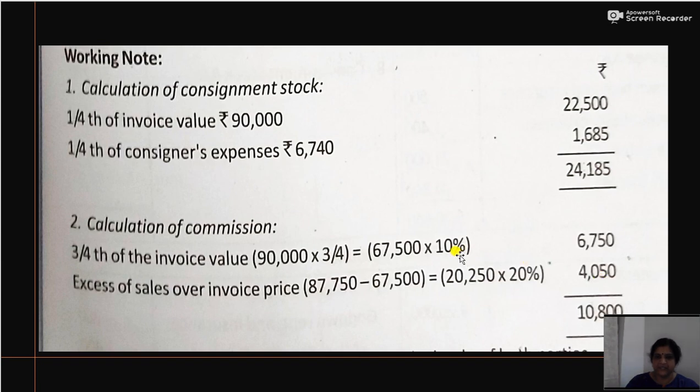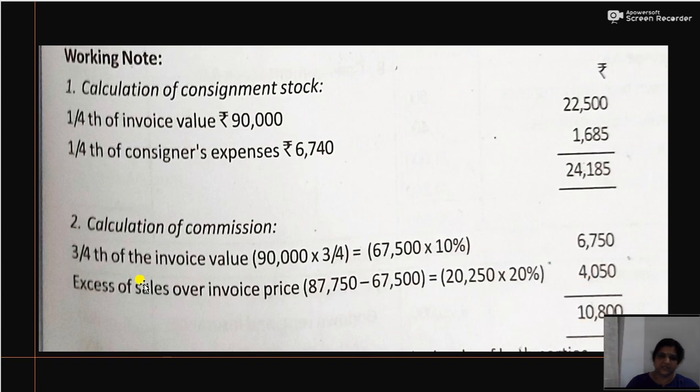So here commission is 10% on invoice price, that is 3/4 of invoice price, 90,000 into 3/4, 67,500 into 10%, 6,750. Then the excess: 87,750 is the actual sales, and 3/4 of invoice price is 67,500. So the difference is 20,250 into 20% on this value, 4,050.